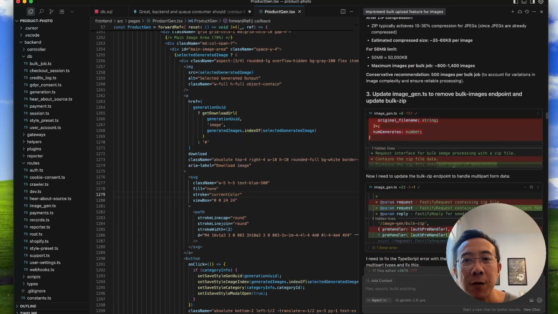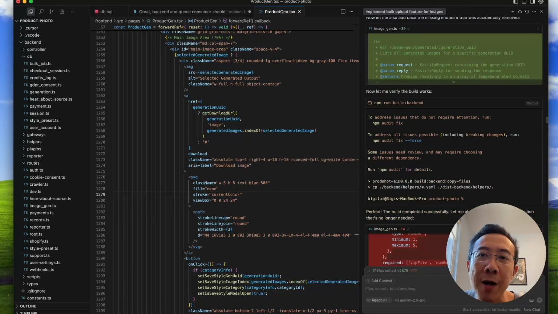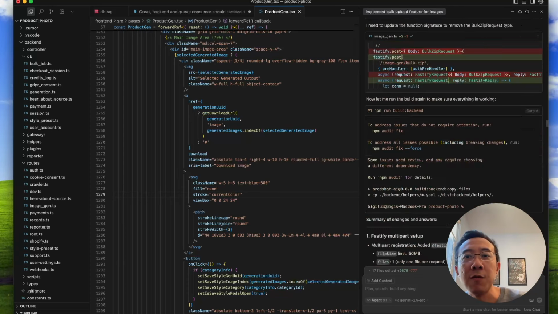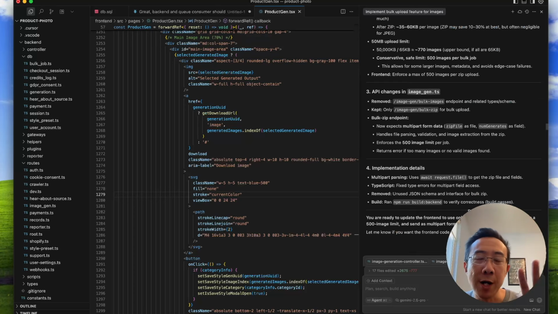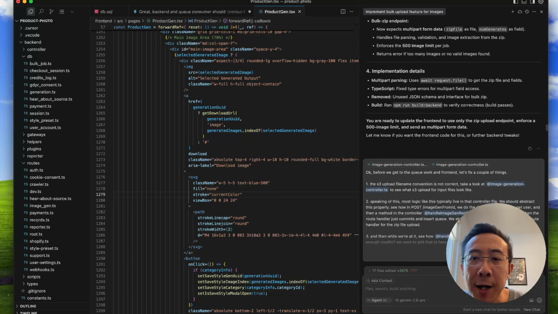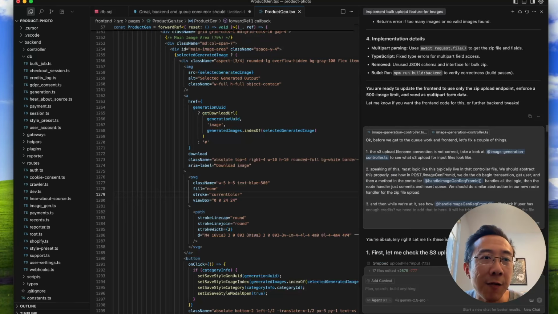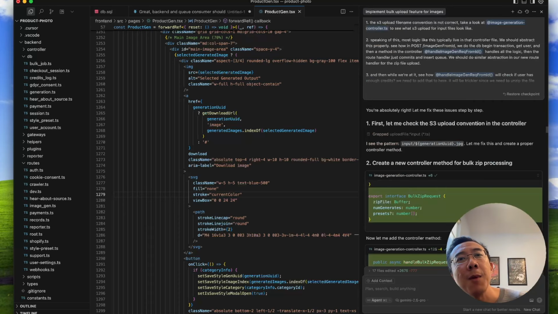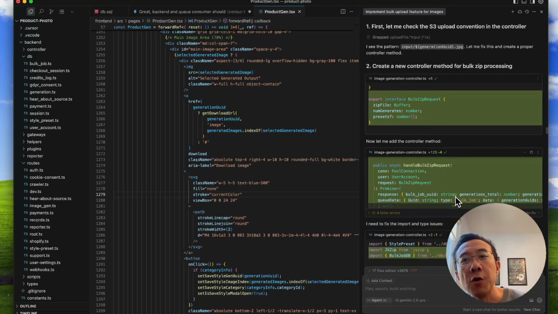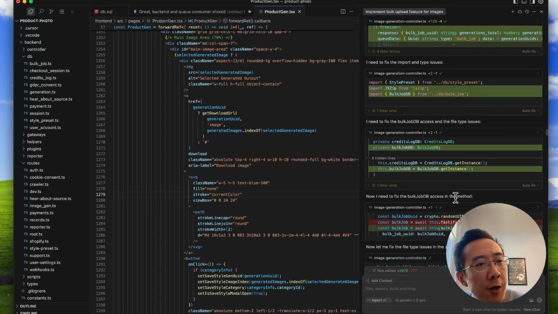I'll have exact steps of what I think needs to be done, step 1, 2, 3, and then have it go and actually write the code for me, right? And this saves me a ton of time. The amount of time it would take me to write all of that code manually, without any AI, without autocompletion, it would literally take me days. In this case, when I'm using Cursor, it takes a few minutes to generate all of that.